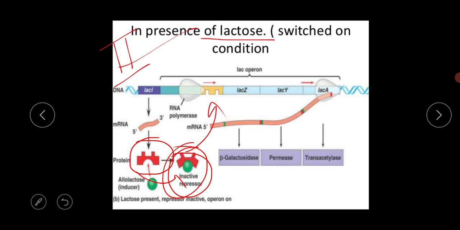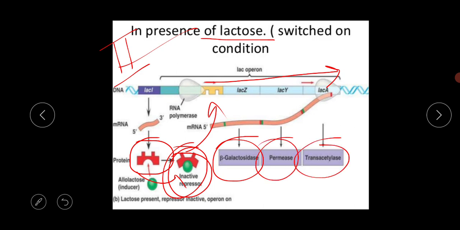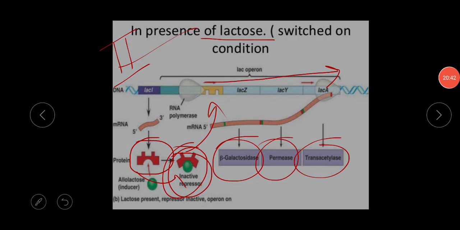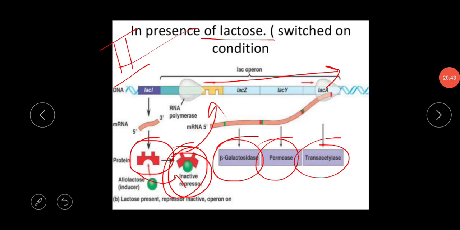So RNA polymerase can bind easily with the promoter site and then it transcribes the whole structural gene and produces the respective enzymes. Lac Z produces the beta galactosidase enzyme, Lac Y produces the permease, and Lac A produces the transacetylase.